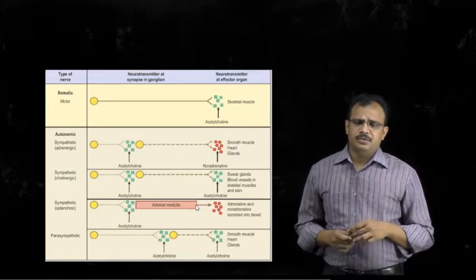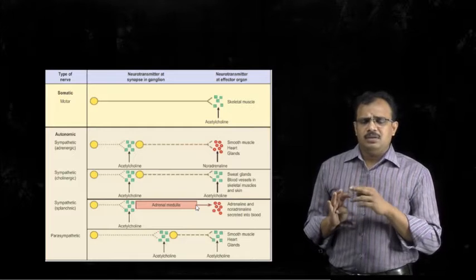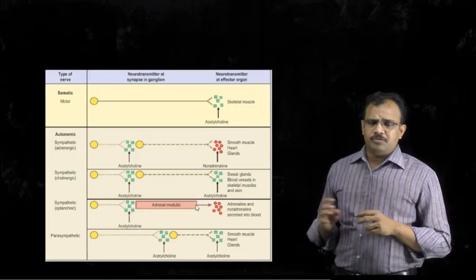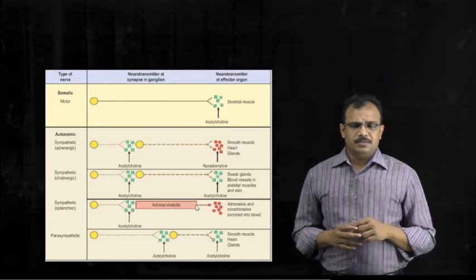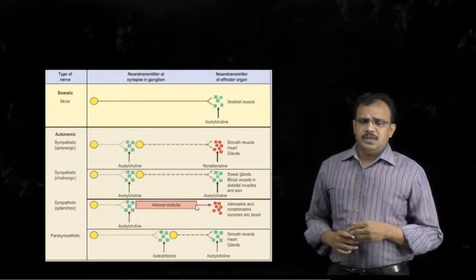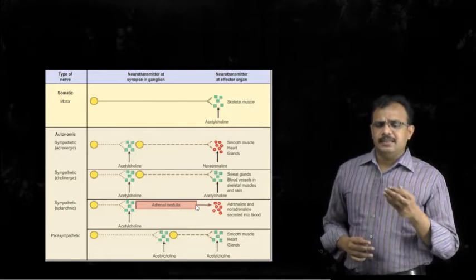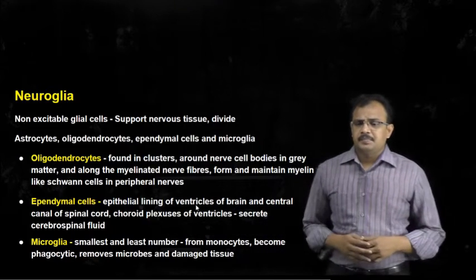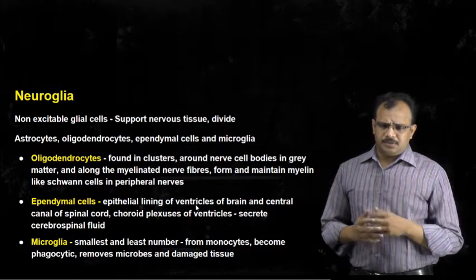So here the neurotransmitter released by both the preganglionic neuron and the postganglionic neuron is acetylcholine in the case of parasympathetic nerves, whereas in the case of sympathetic nerves, the preganglionic neuron secretes acetylcholine, while the postganglionic neuron secretes noradrenaline. So this is what we have seen regarding the nerves.